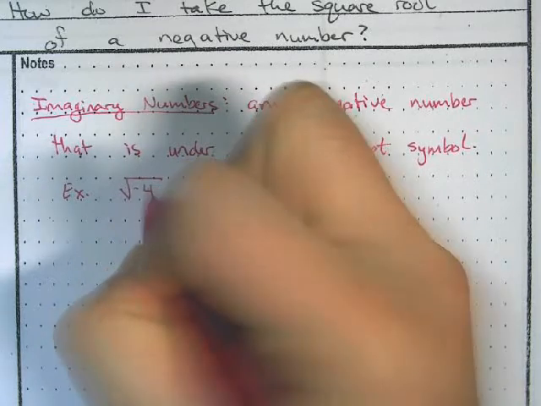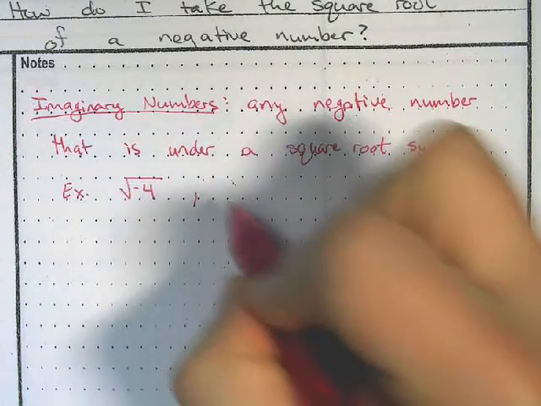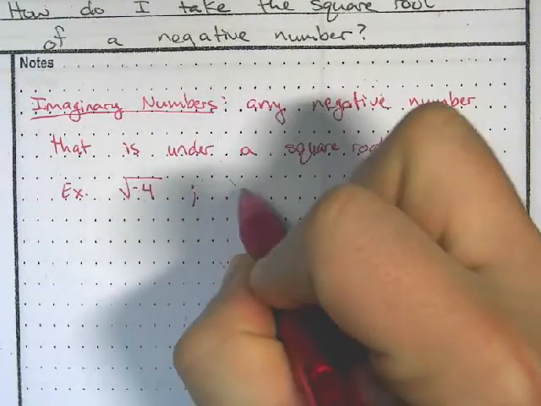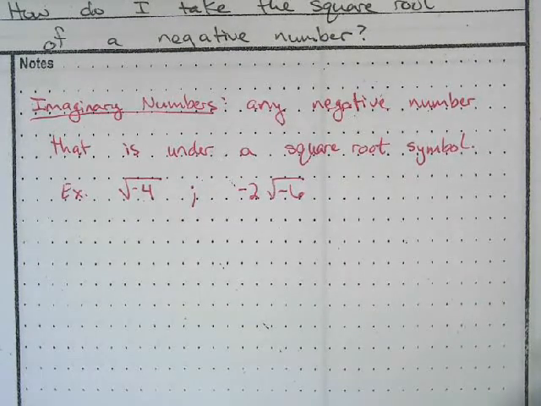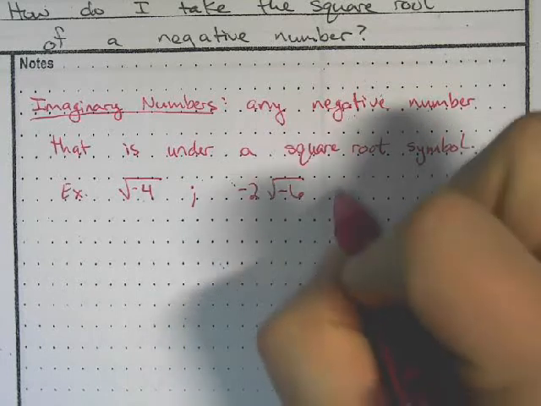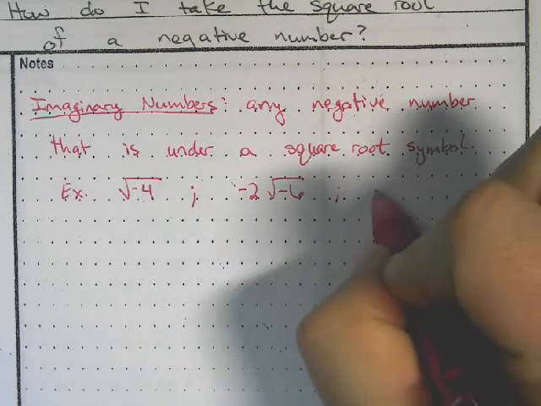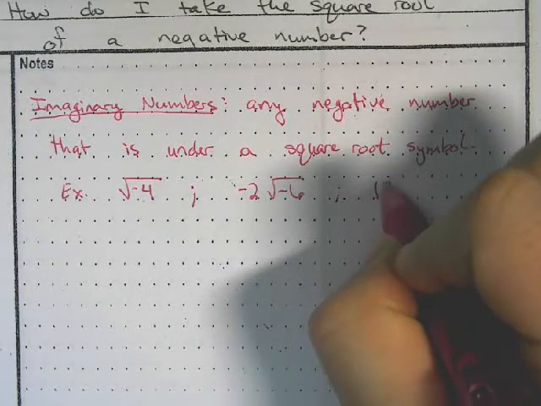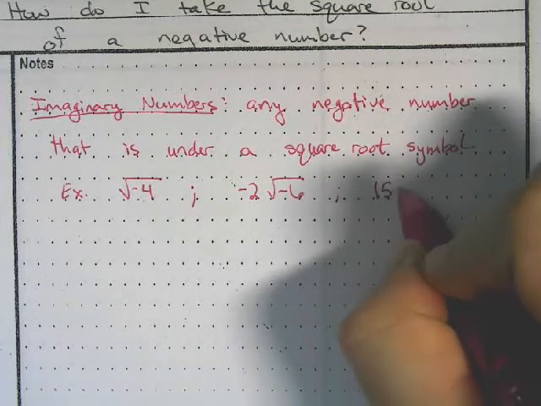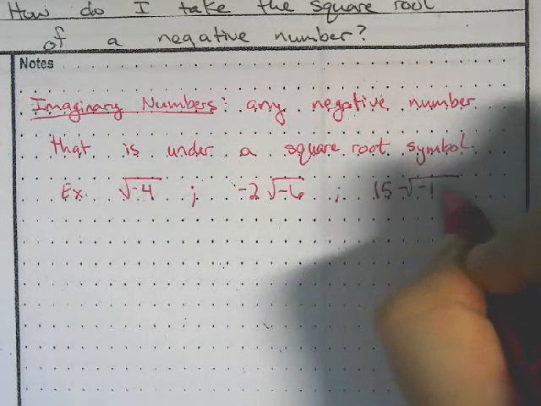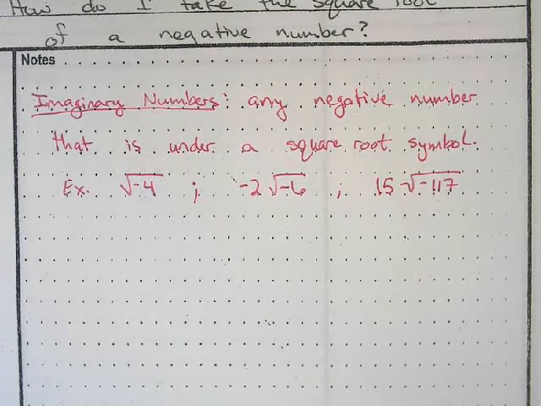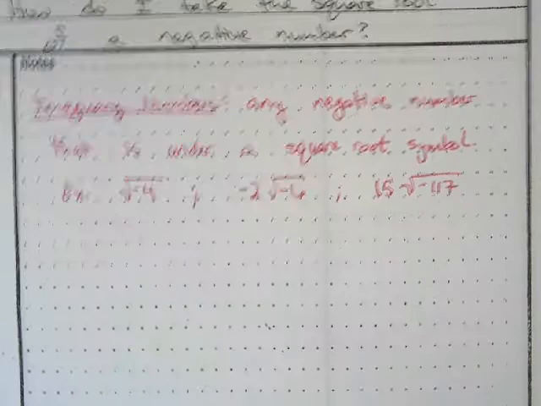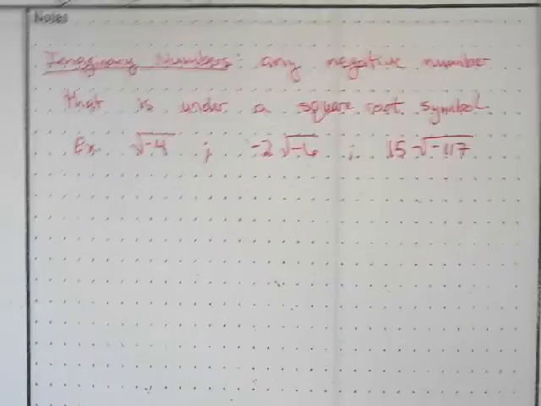Examples could be the square root of -4, -2 times the square root of -6, or 15 times the square root of -117. So anytime we have a negative under our square root symbol, we're going to end up with an imaginary number.